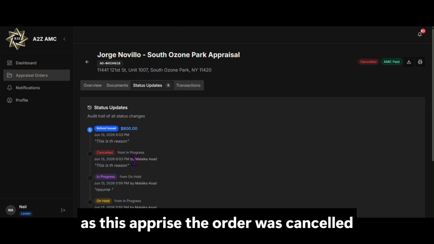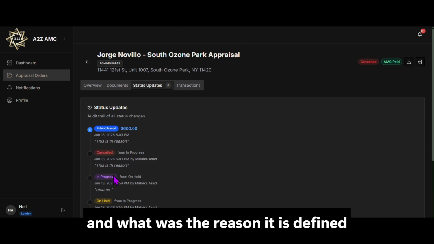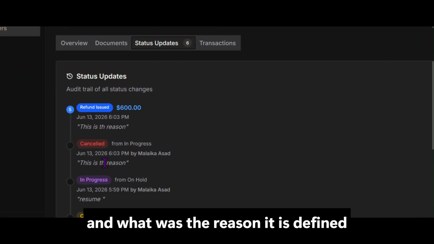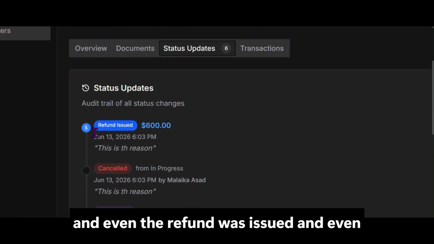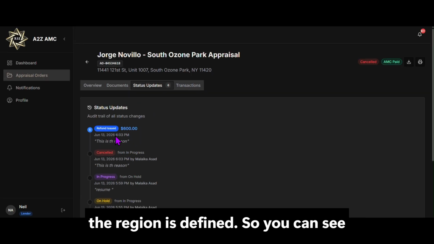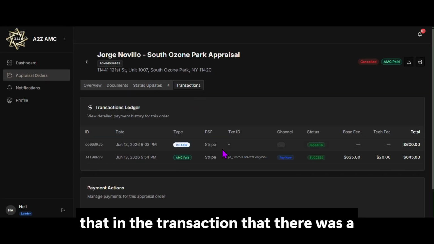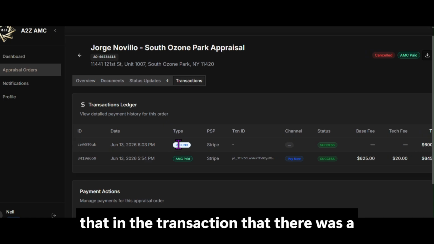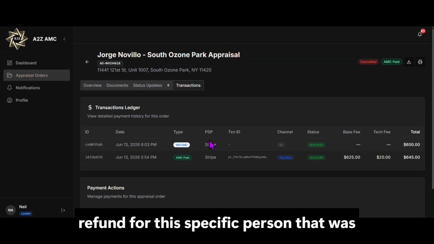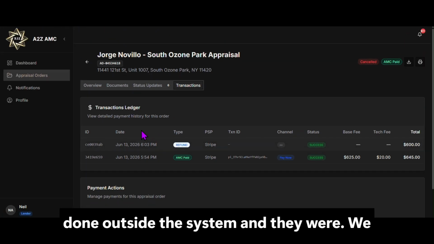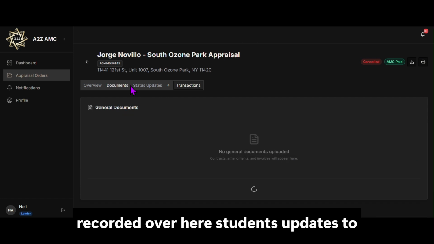Okay, so this appraisal order was cancelled, and the reason is defined, and even the refund was issued, and the reason is defined. You can see in the transaction that there was a refund for this specific person that was done outside the system, and it will be recorded over here.